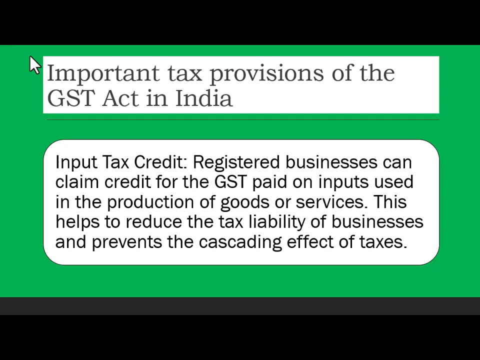Registered businesses can claim credit for GST paid on inputs used in production of goods or services. So there is a provision for claiming input credit. This helps to reduce the tax liability of the businesses and prevents the cascading effect of taxes. Of course, in earlier laws also there were some provisions where you were allowed to take input credit, CENVAT was there, service tax. So you could take a credit for whatever goods you are producing.